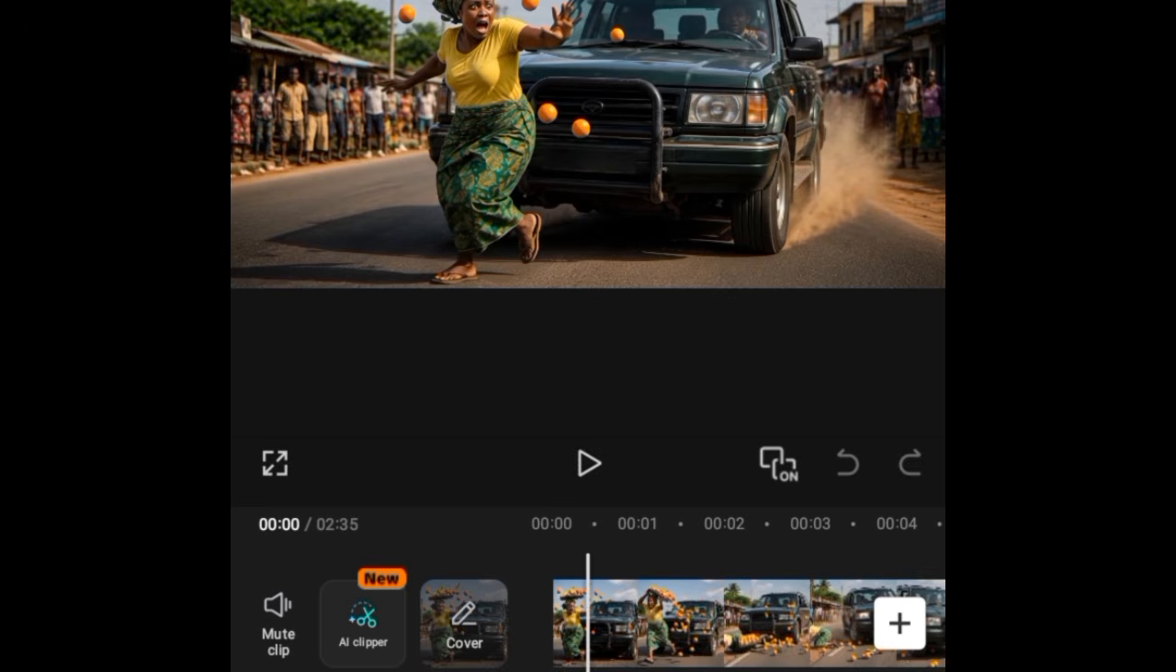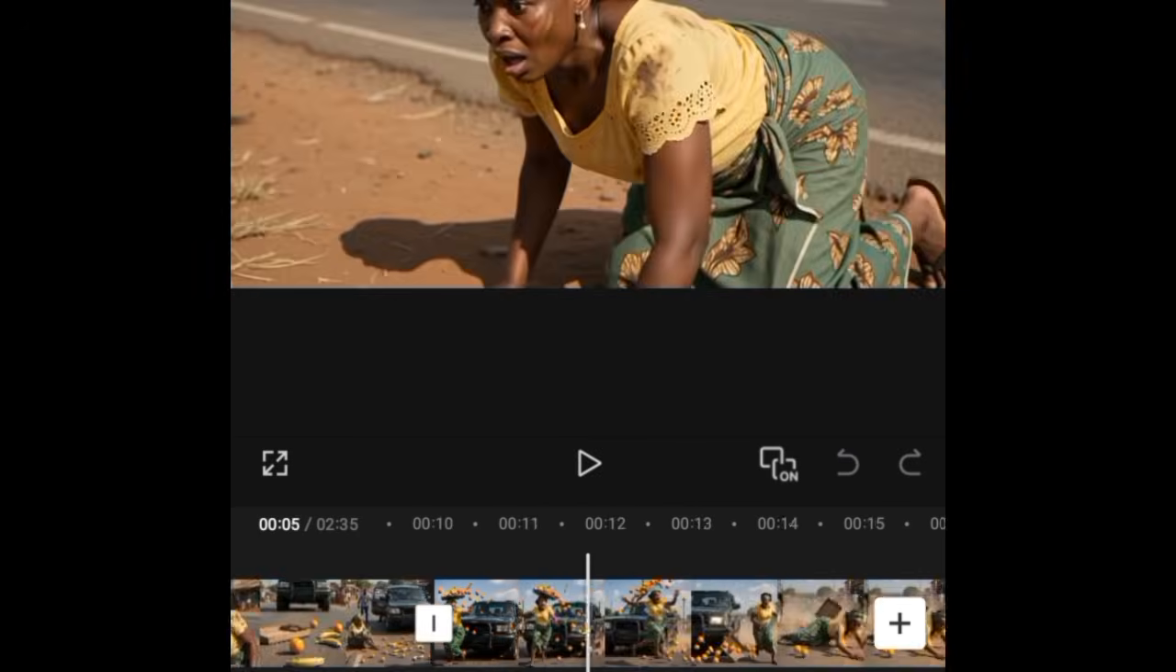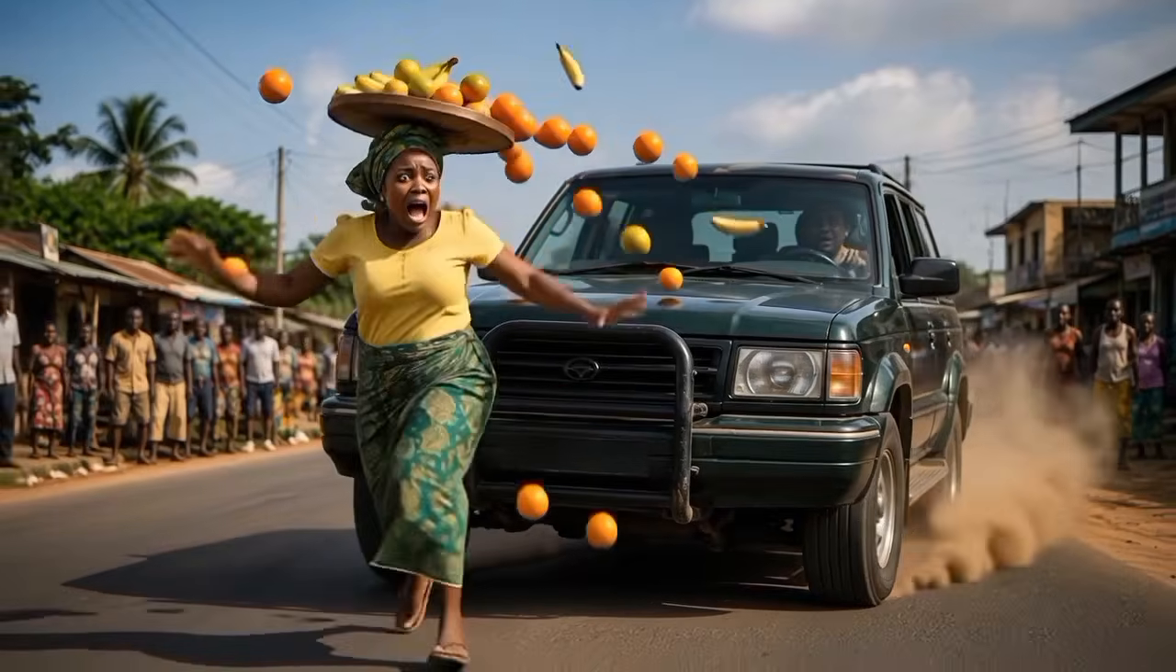So what you have to do at this point is go ahead to edit it. Any points you need to cut out, you cut it out. Any points you need to adjust, you adjust. And once you are done with everything, just come over here and click on export to export your video. At this point, let me go ahead to play for you to see the full video.